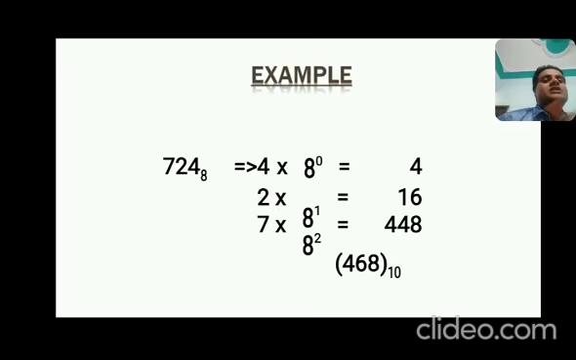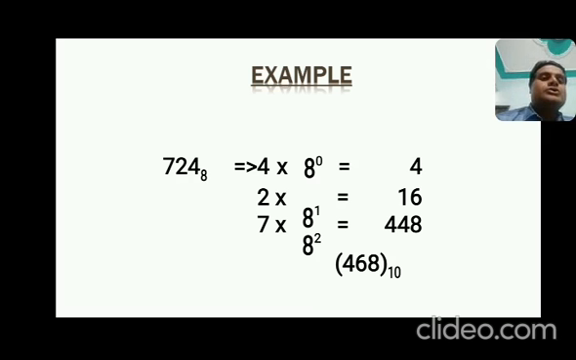Same, you can see the example: 742 has base 8. You take the starting bit as bit 0. So 2 into 8 to the power 0, that is 2, and take 4 into 8 to the power 1, and 7 into 8 to the power 2. So you can calculate 4 into 8 to the power 1, that is 32, and 7 into 8 to the power 2.